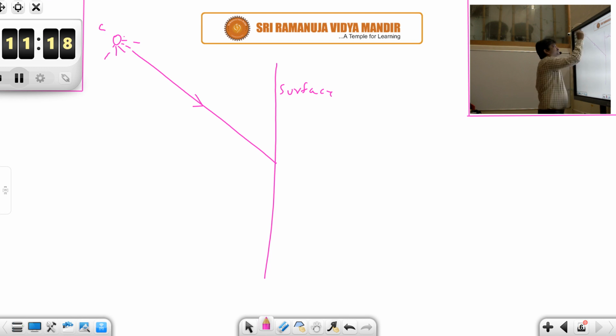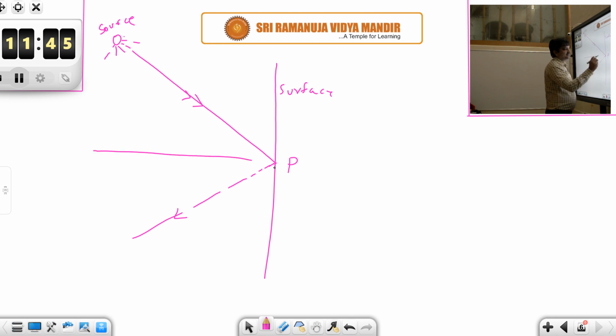Suppose the light ray is incident at some point P. You will observe that this light ray gets reflected in such a way that, say this is a line at 90 degrees, if this angle is theta, then with the same angle theta with this line, on the other side you will find the ray being reflected.